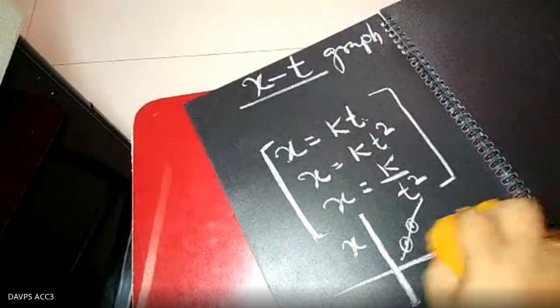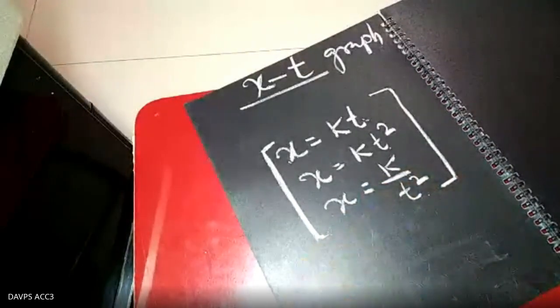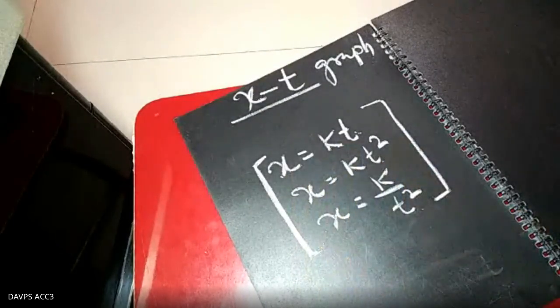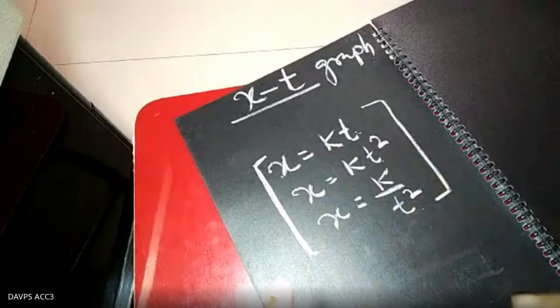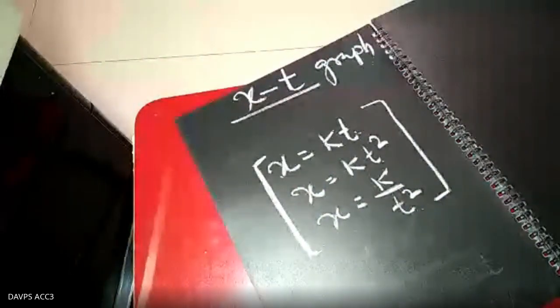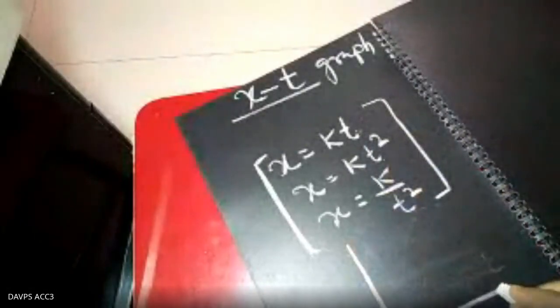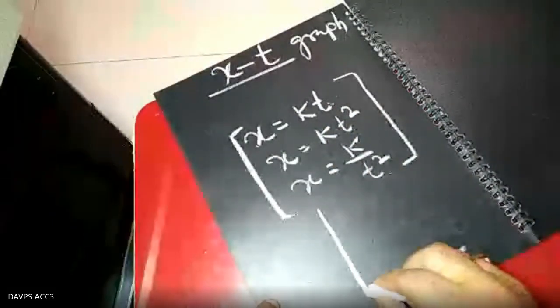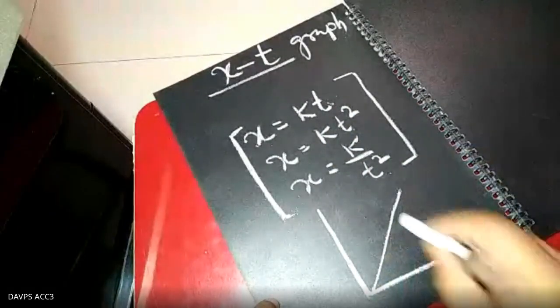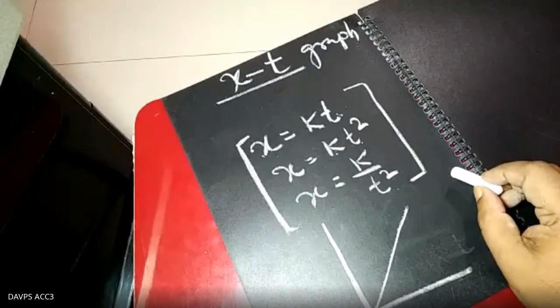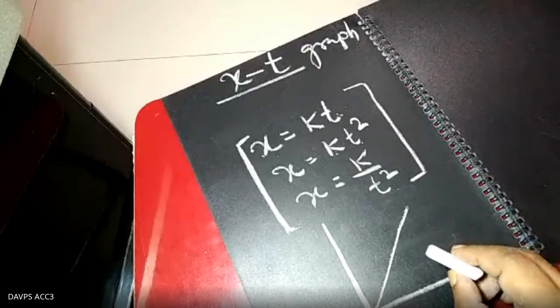I'm not drawing the x-t graph, because you will have met these equations in class: y equal to kx, y equal to kx square, y equal to k by x square. In this form you have seen the equations and plotted the graphs. So what will be the nature here? If x equal to kt, no power is there, so the graph must be a straight line. If x equal to kt square,